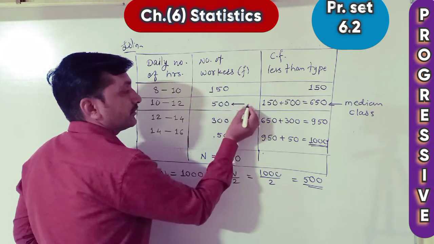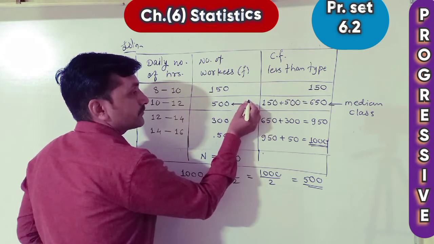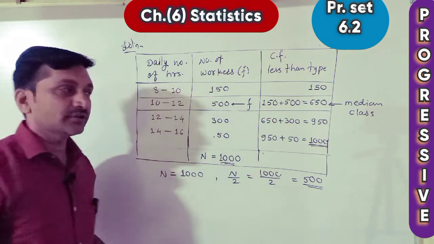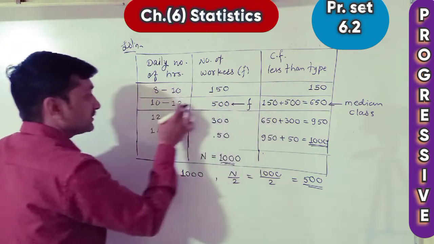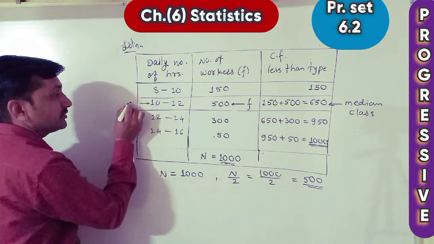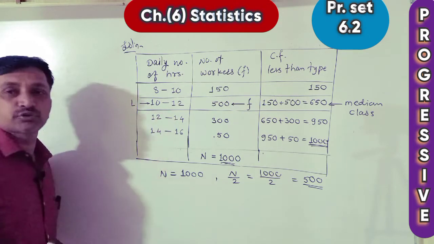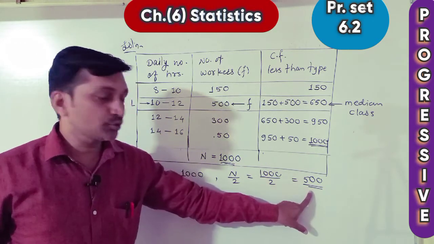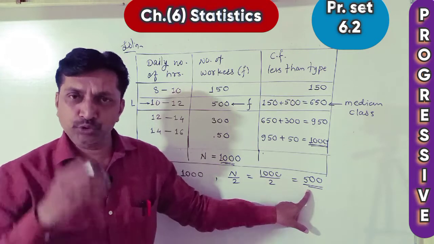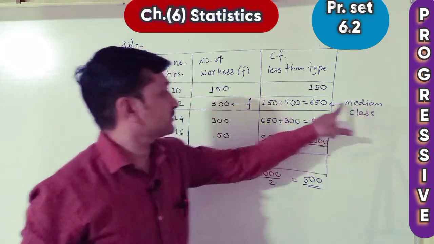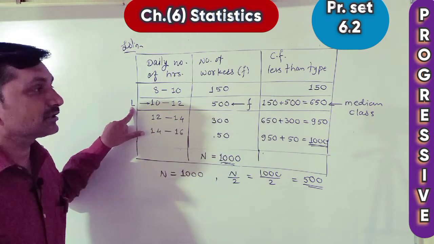From the median class we take the frequency f, which is 500. From the same class we take the lower limit L. So N upon 2 is 500, the CF just more than 500 is 650, and that is why this class is called the median class.